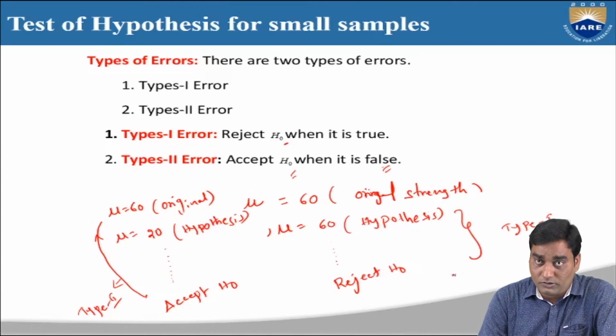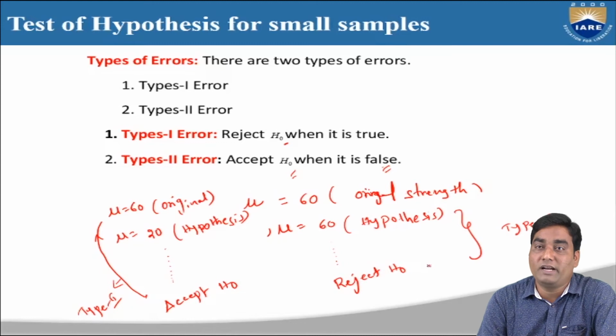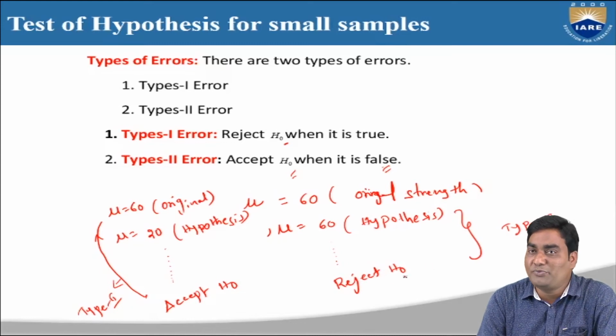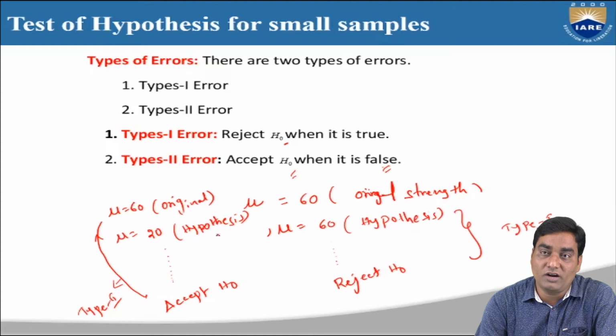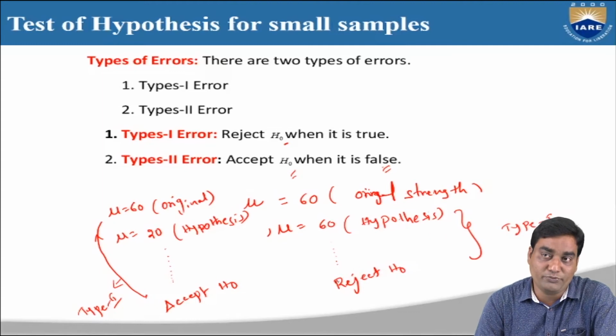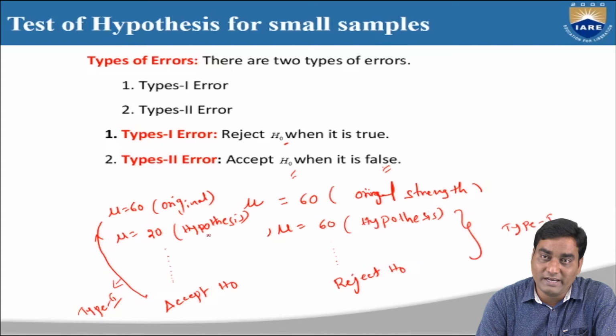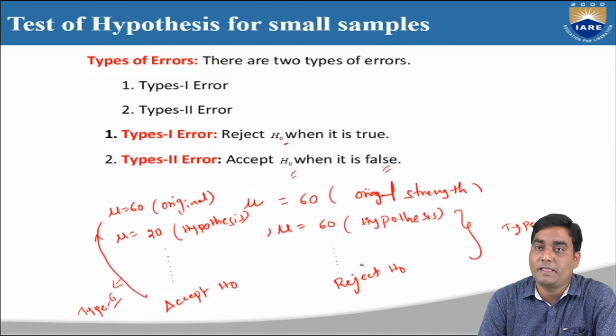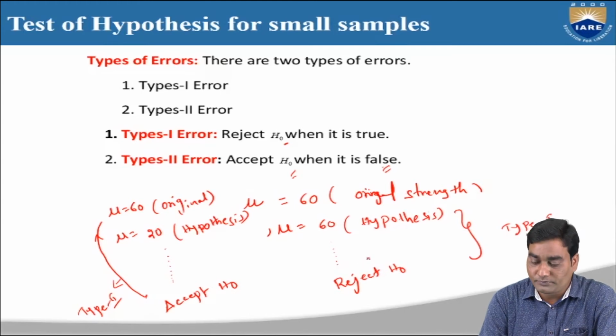So this is the difference between type 1 and type 2 error. Type 1 error means reject H naught when the statement is true. Type 2 error means accept H naught when the statement is false. If the statement is true, even though you reject H naught, then the procedure error is type 1 error. If you accept H naught even though you took the wrong statement, then that type of error is known as type 2 error.